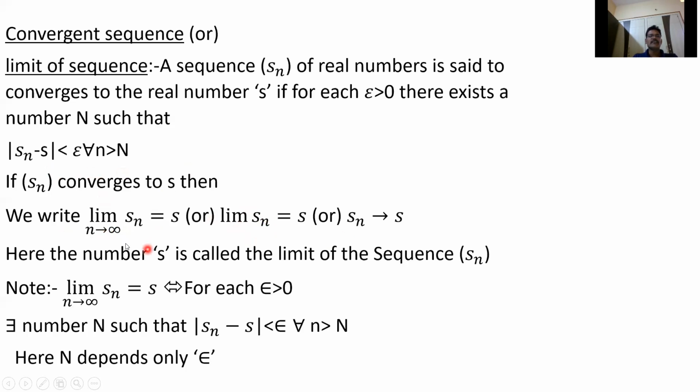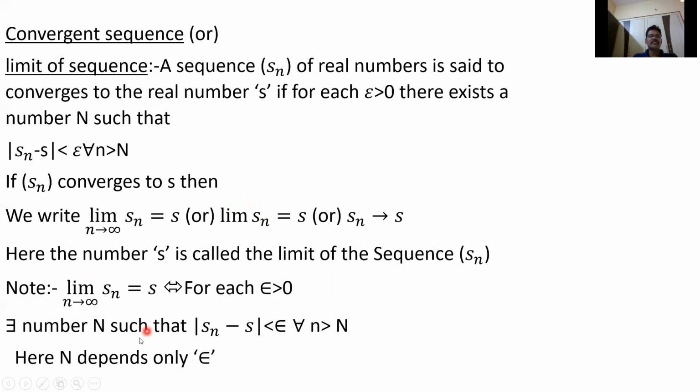The number S is called the limit of the sequence. Whenever Sn converges to S, we say that limit of Sn equal to S.